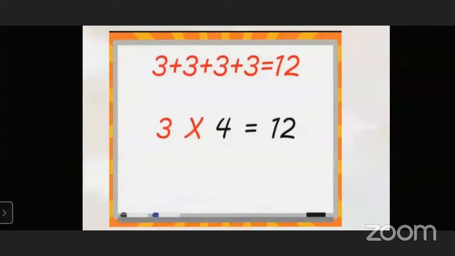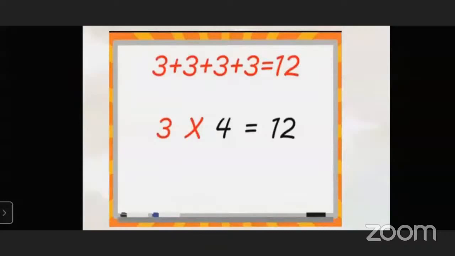Another example. Multiplication of 3 into 4. It means repeated addition of 3. When we add 3 four times, that is 3 plus 3 plus 3 plus 3, we get 12. And when we learn the table of 3: 3 twos are 6, 3 threes are 9, and 3 fours are 12.